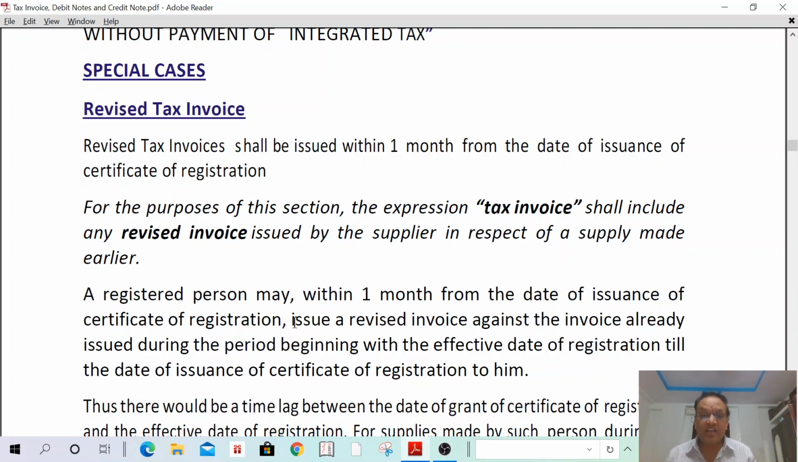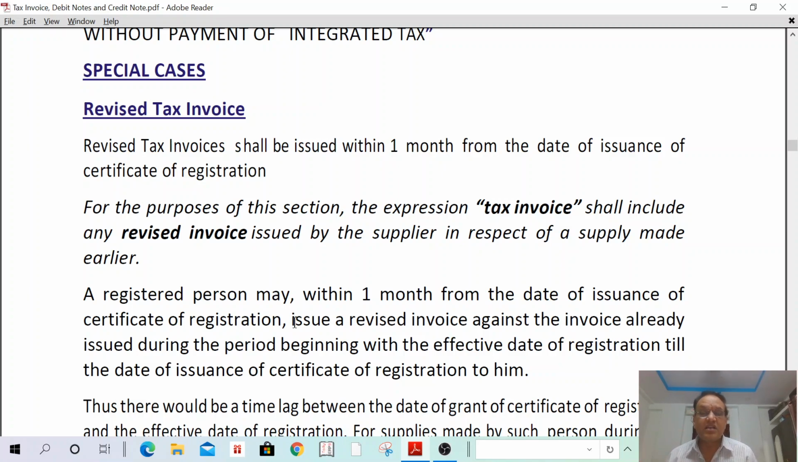On January 25th I applied for registration and I got the registration on 30th of January. That means from 1st January to 30th January I have issued invoices, but my registration was granted on 30th January. For this period, 1st January to 30th January, I have to issue revised tax invoices in lieu of the original invoices.